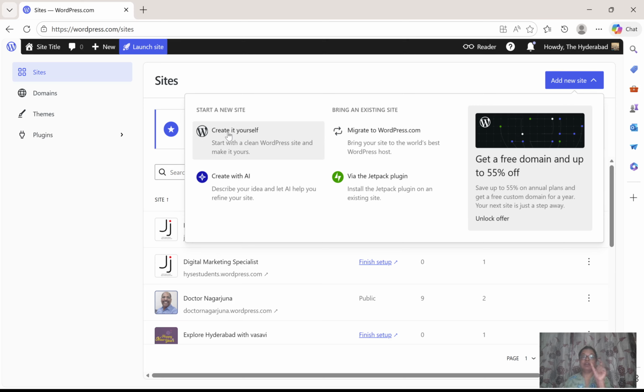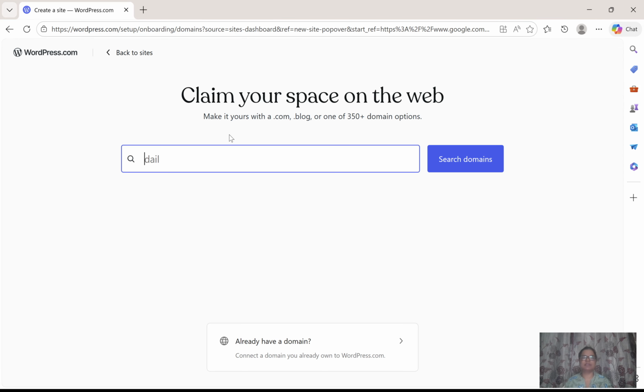If you see any window, the first window, click on create it yourself, something like that. Yes, you will see this window as your first window immediately after clicking on WordPress. So here you need to search for a required domain.